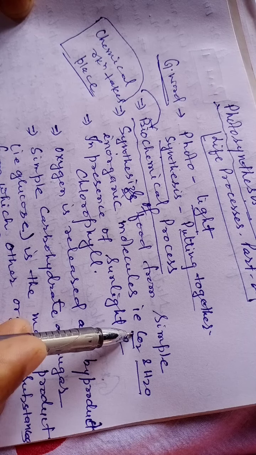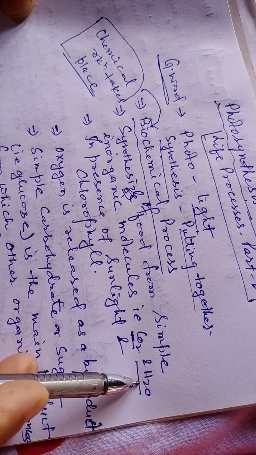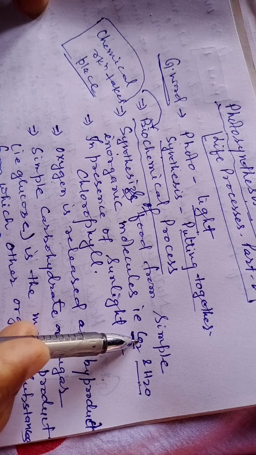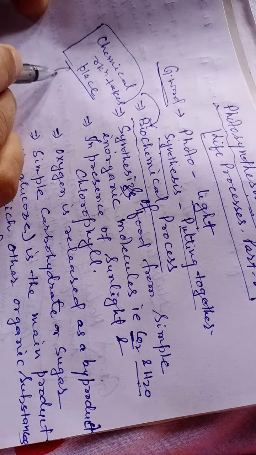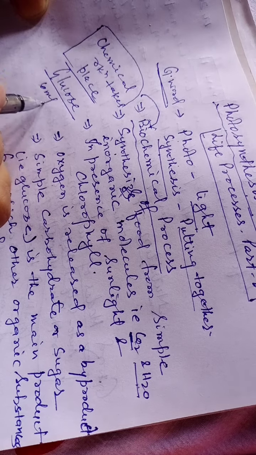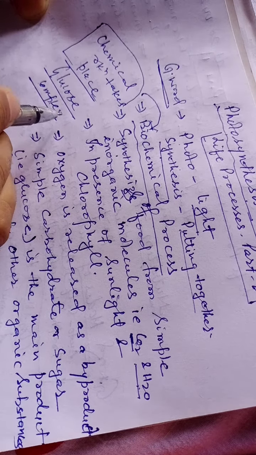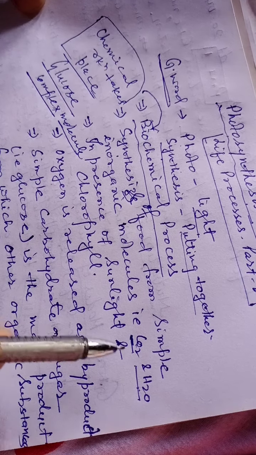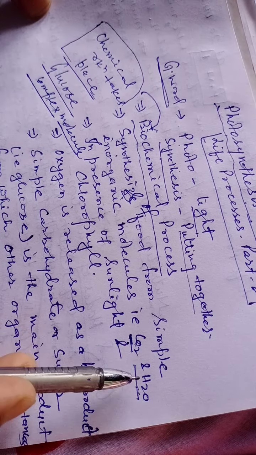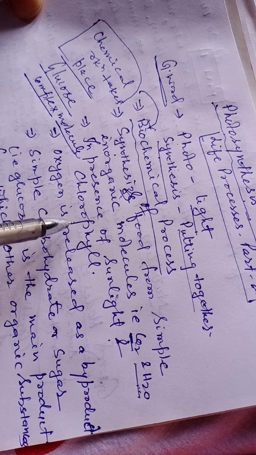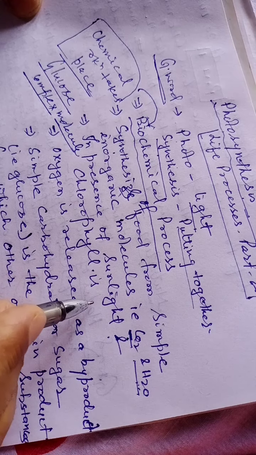So here carbon dioxide and water are simple inorganic molecules, and they are converted into a complex one, that is glucose. Glucose is a complex molecule. It takes place in presence of sunlight, and chlorophyll is also essential.